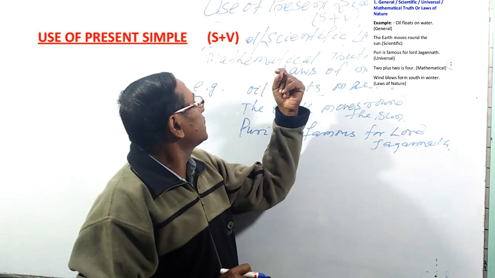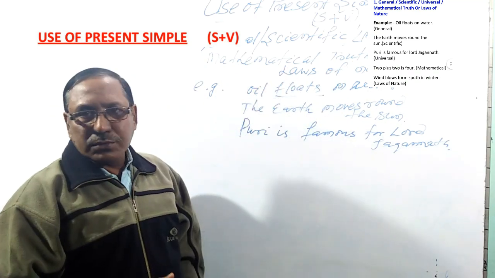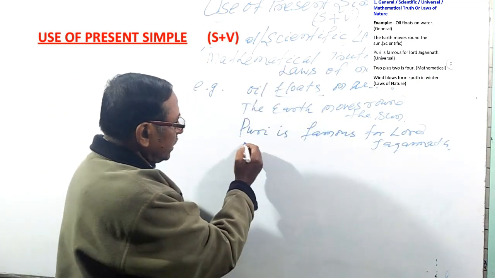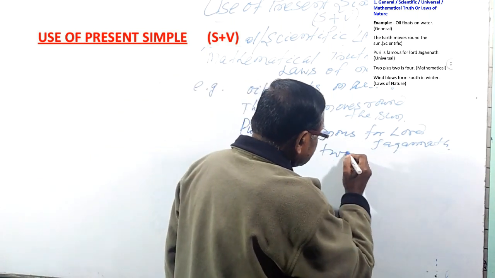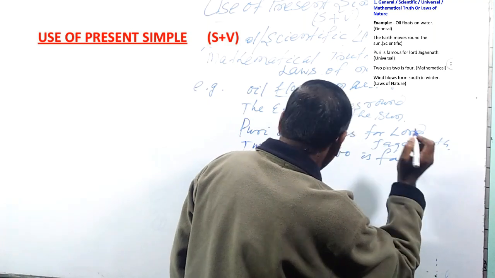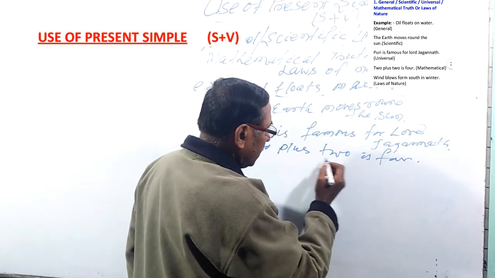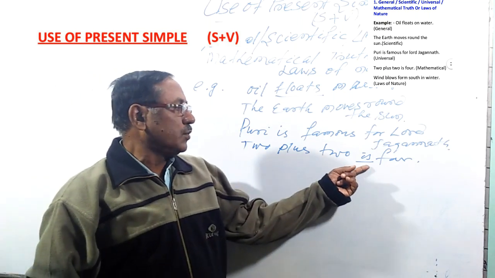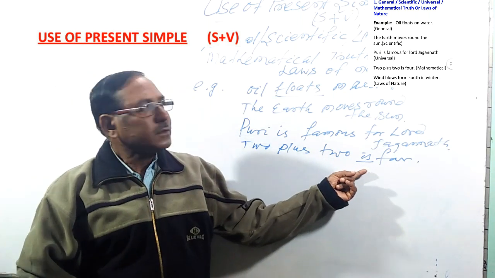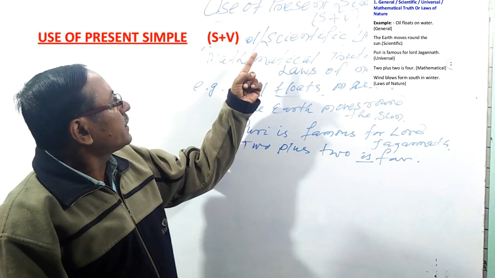It is universal truth. Then you say mathematical truth. 2 plus 2 is 4. 2 plus 2 is 4. It is called mathematical truth, and is there. 2 plus 2 is 4. Subject plus verb. So it all comes under present simple.